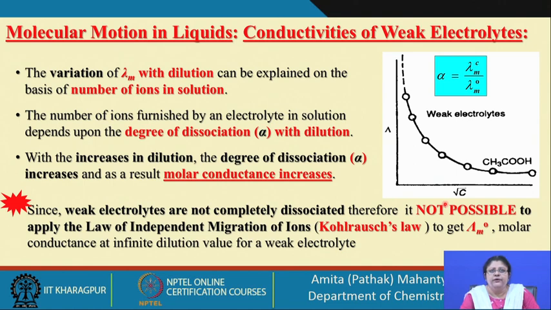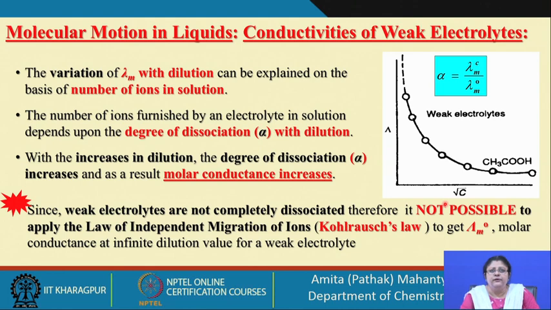The number of ions is going to increase if the dissociation is higher. So, if the degree of dissociation is large, then the number of ions we get in the solution will be larger. If we increase dilution, the degree of dissociation increases, and hence the number of ions in solution becomes larger. As a result, the molar conductance increases for that electrolyte.